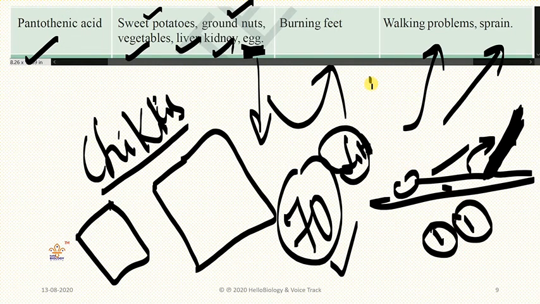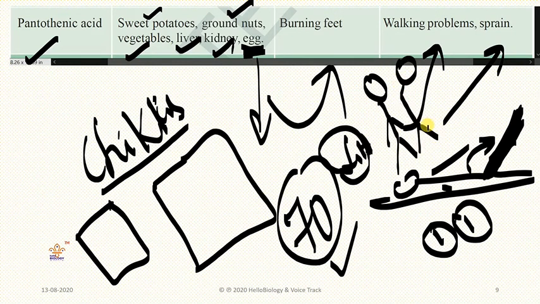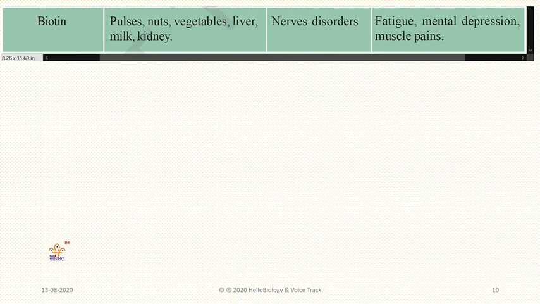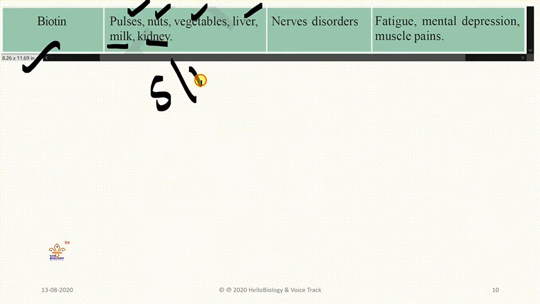And sometimes your neck will be bent like that. This problem will arise due to not taking pantothenic acid. So go for good food and avoid this. Sometimes during sleep, you will be getting neck pain like that only. This will be cured by taking pantothenic acid. Next one, biotin. Biotin is present again in milk, pulses, nuts, vegetables, and the liver and kidney of a hen, goat, and sheep.